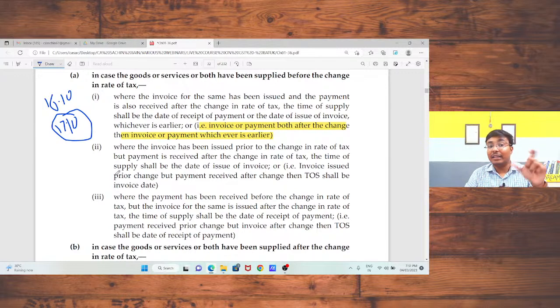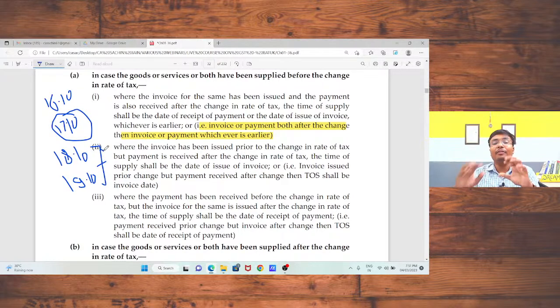Okay, the rate of tax changed on 17/10, and I had done the payment. I had received the payment on 18/10, and the invoice is on 19/10. In that case, the provision of invoice or payment, whichever is earlier, will be applicable. The invoice and payment, whichever is earlier, will be your time of supply.